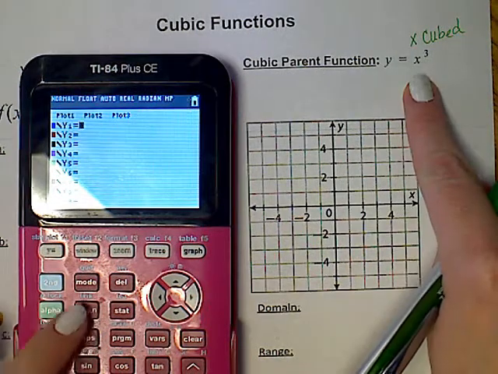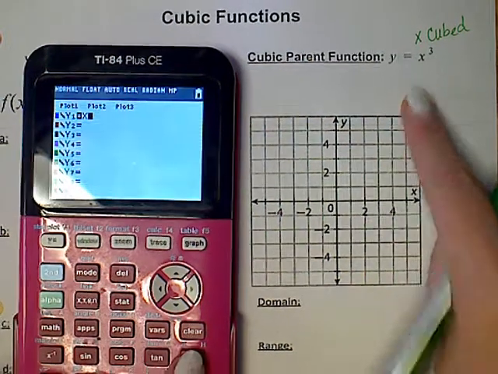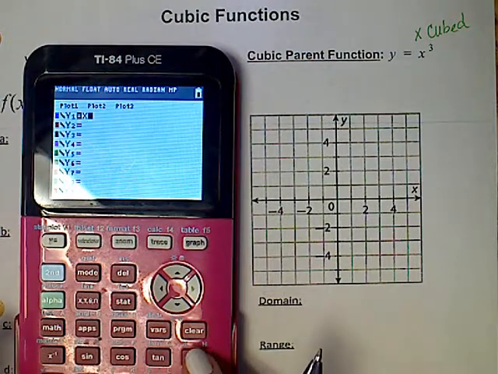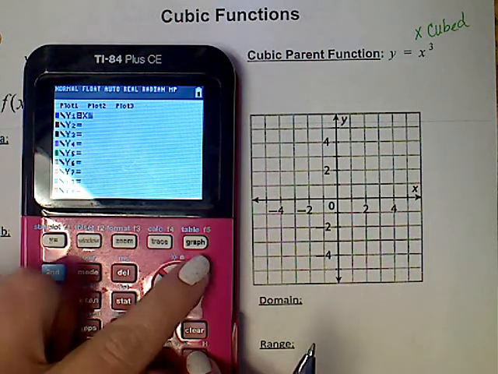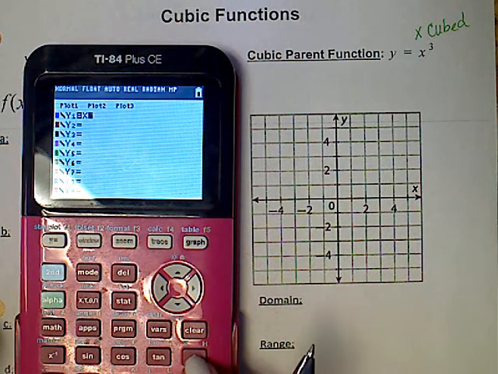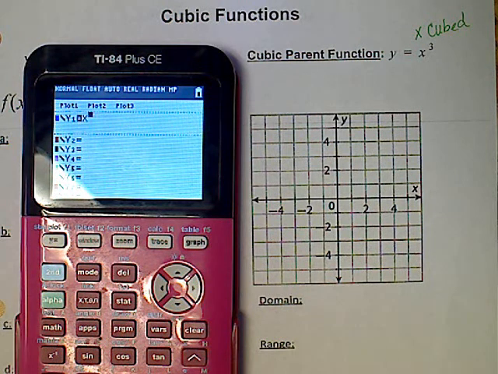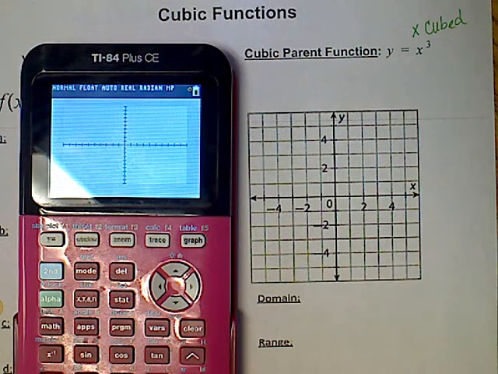You've got x, but you need to raise it to a power, so you're going to go below clear here, that little caret, or people call it an up arrow, not this up arrow, but below clear. Raise 2, and you'll get a little exponent. You put your 3. We're going to look at the picture of it. It does not have a specific name, so that's just the graph of the cube.